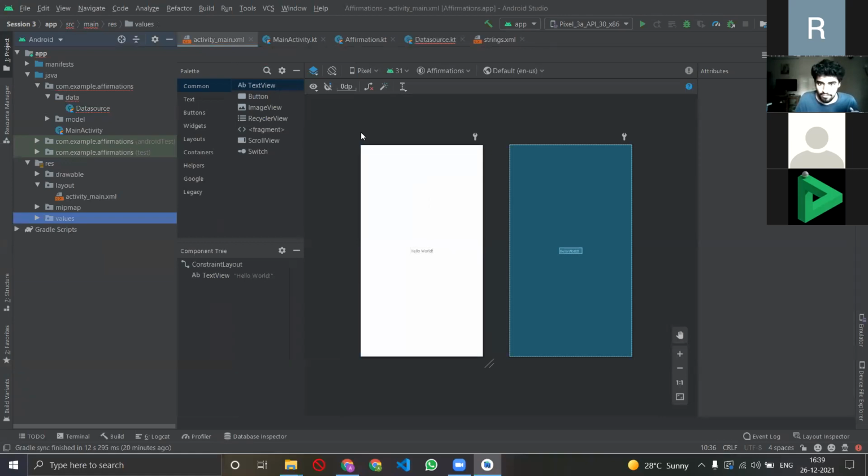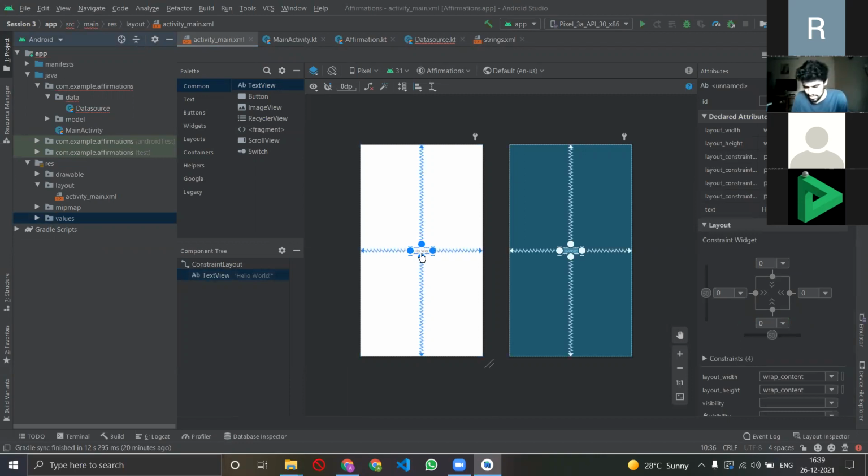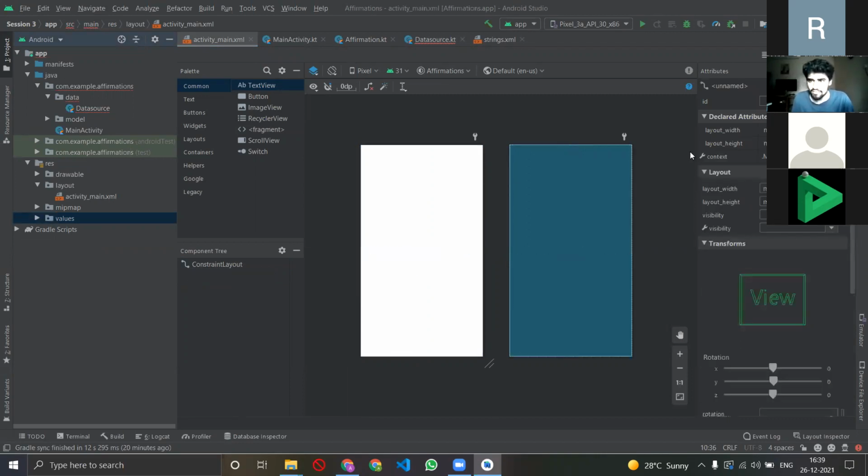Now I have no use of hello world, so I'll just delete it, straight away. After deleting it, I want recycler view. Where do you go? On the left side there is a section called palette.